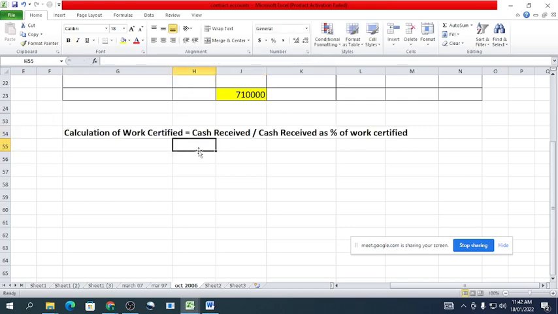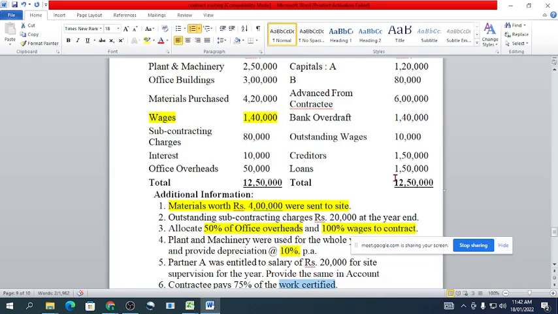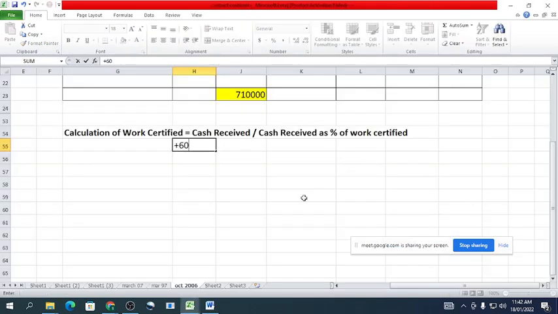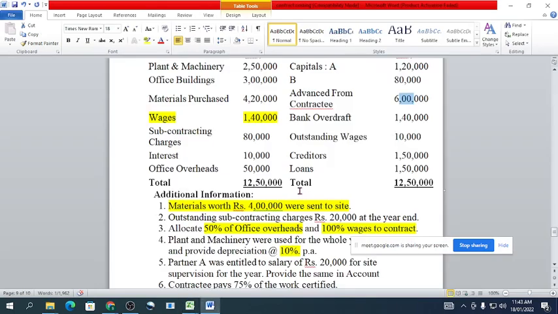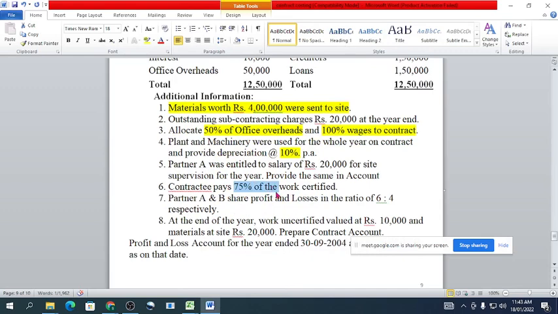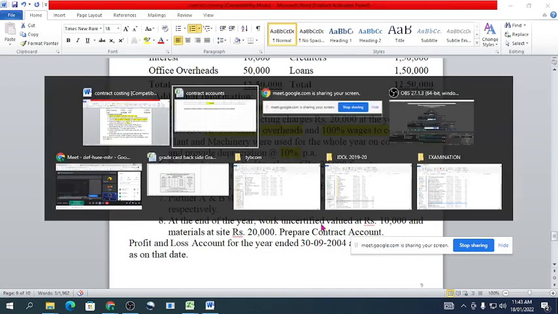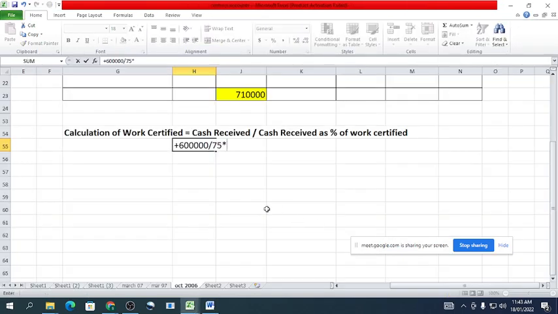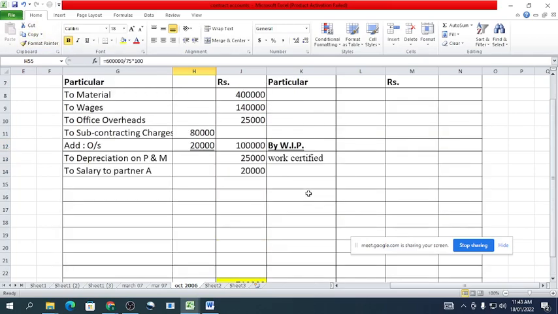Cash received, they have given as advance to the contractor, is rupees 6 lakh. 6 lakh divided by the percentage they have provided here, 75%, into 100. So work certified will be 8 lakh rupees.